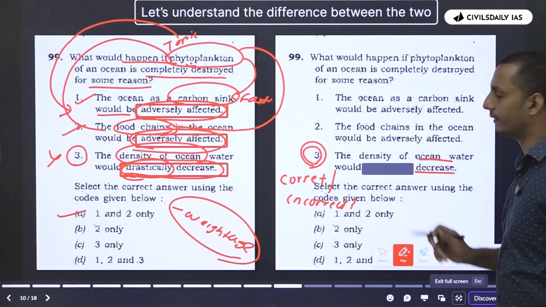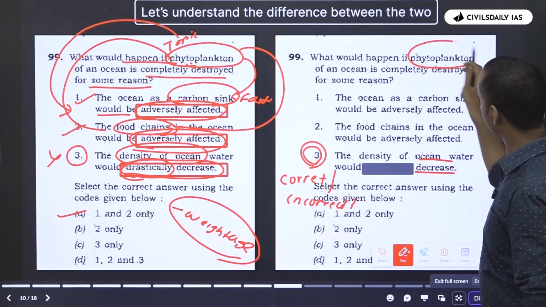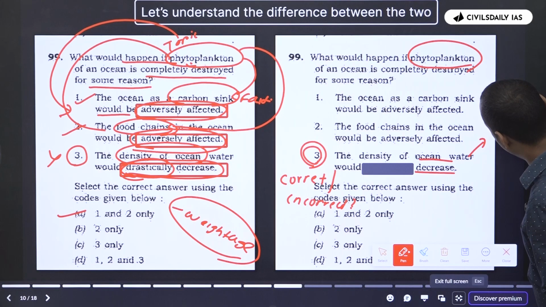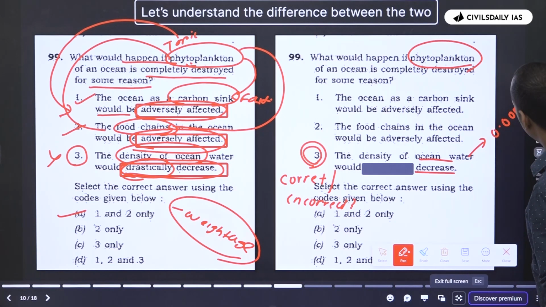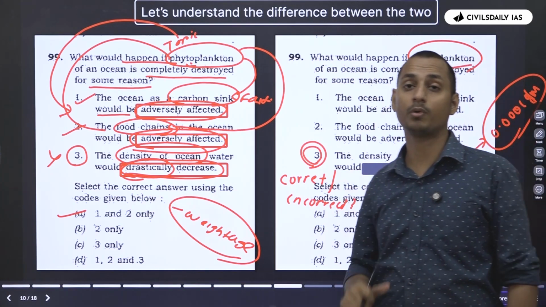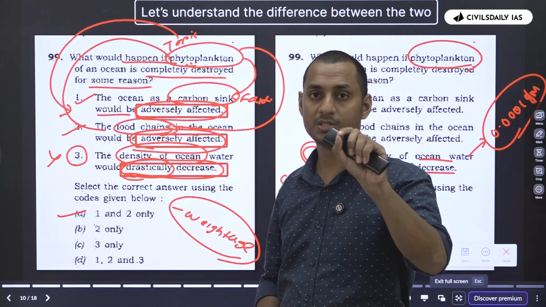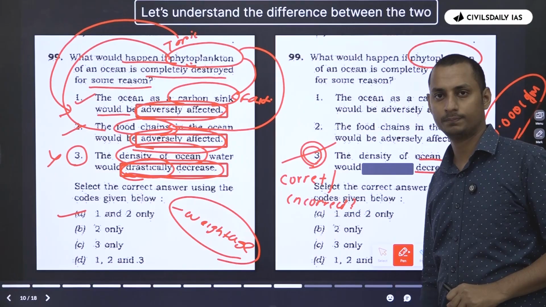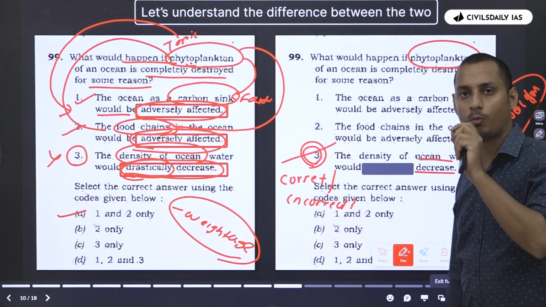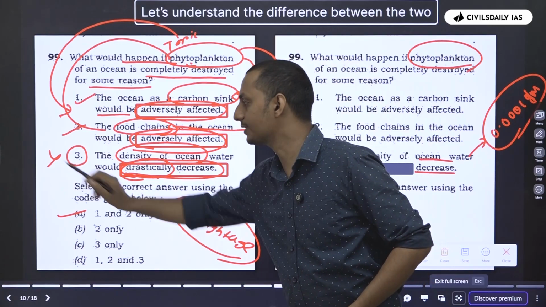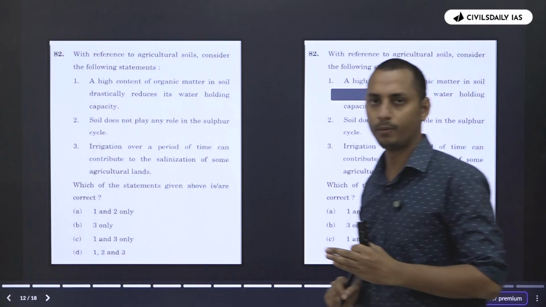Because can UPSC say that if the phytoplanktons are completely destroyed, the density of the ocean water would not even decrease by 0.00001 gram? Can UPSC say that not even 0.0001 gram would decrease? That is why, if the statement did not have "drastically", then this statement is correct. To eliminate our 1% logic, UPSC introduced the word "drastically" and made the statement incorrect.